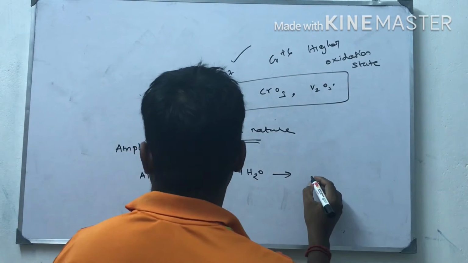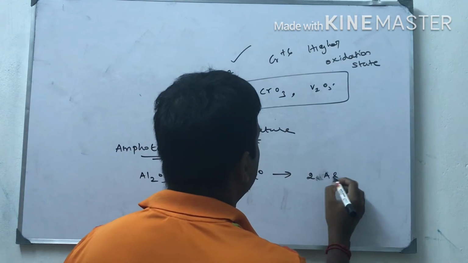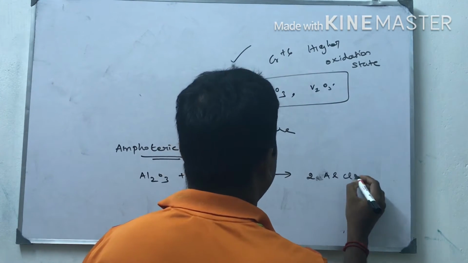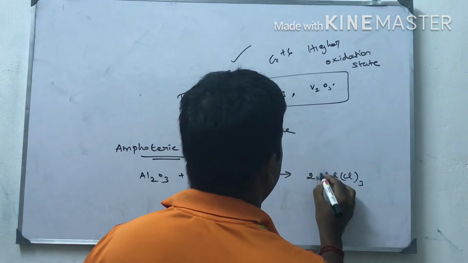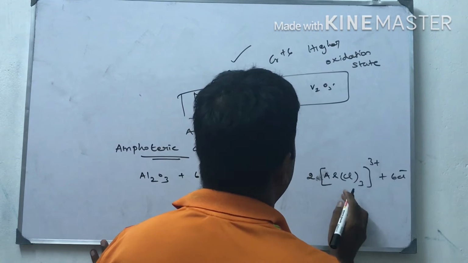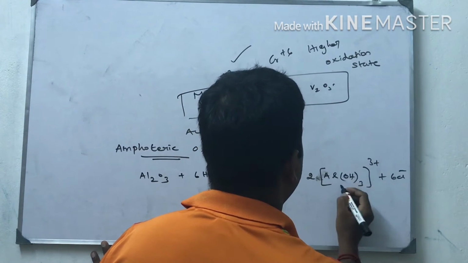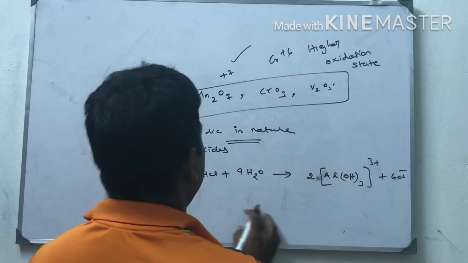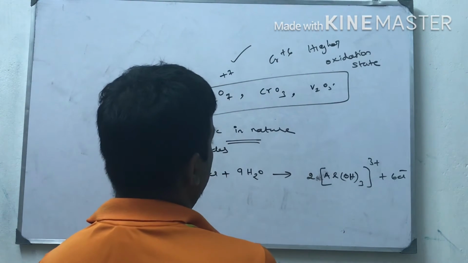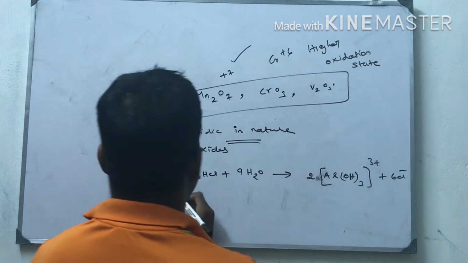It will give 2[Al(H2O)6]Cl3. Okay, this is the answer. This is acidic in nature.